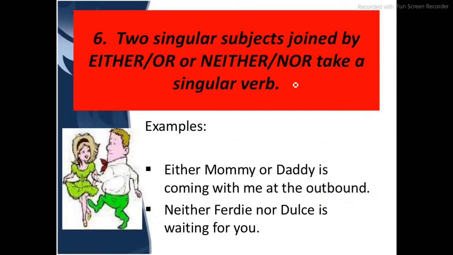Okay, two singular subjects joined by either...or or neither...nor take a singular verb. So if singular subjects are joined by either...or, neither...nor, they'll take a singular verb. Either mommy or daddy is coming with me at the outbound. Neither Ferdi nor Dussel is waiting for you. So whenever we are using either...or, neither...nor, we will always use a singular verb, provided that the singular subjects are being connected. If either...or, neither...nor are connecting two singular subjects, we will use a singular verb.